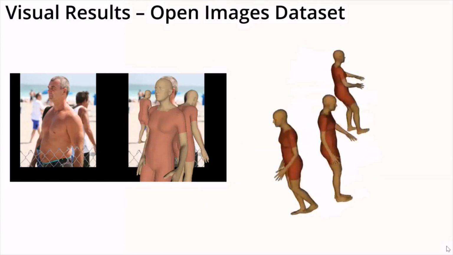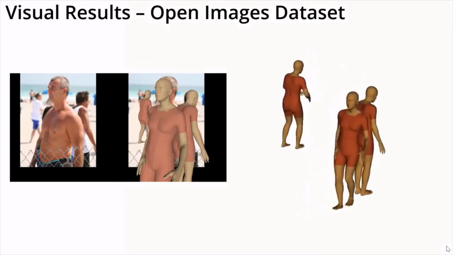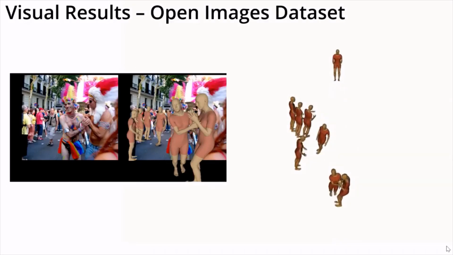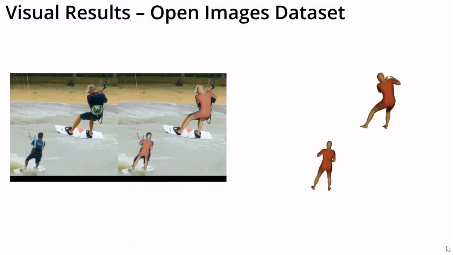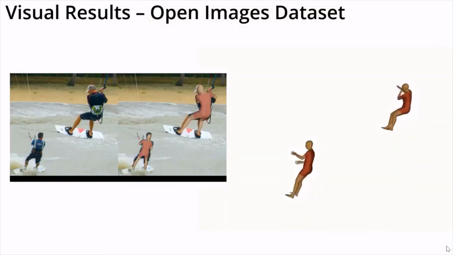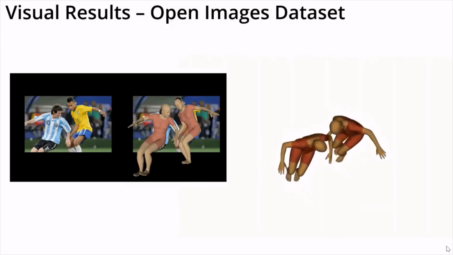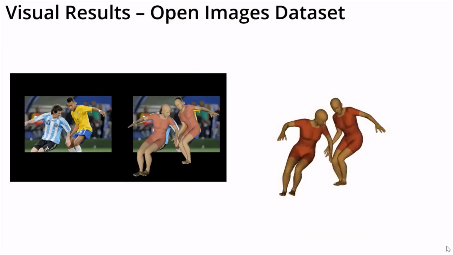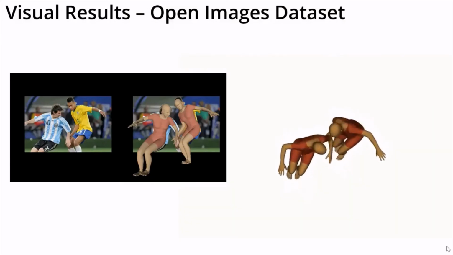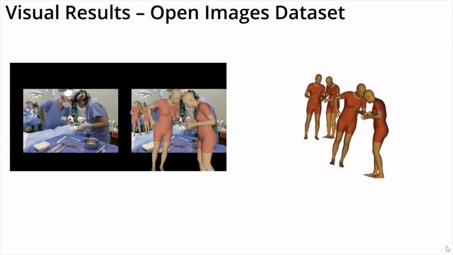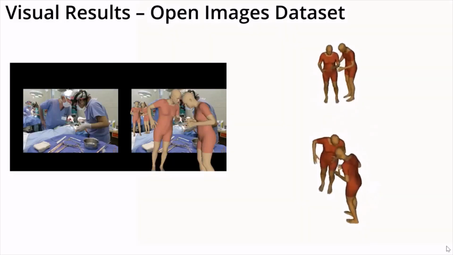Now, we show visual results on the Open Images dataset. REMIPS can reconstruct any number of people in a scene. Predictions are correctly positioned in the same coordinate system. They are accurate in terms of pose and shape and are physically coherent. Contact is reconstructed, and any type of collisions are avoided.